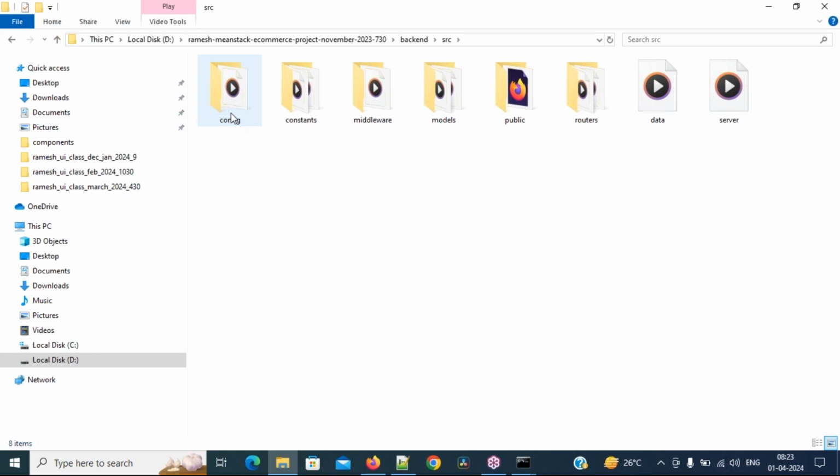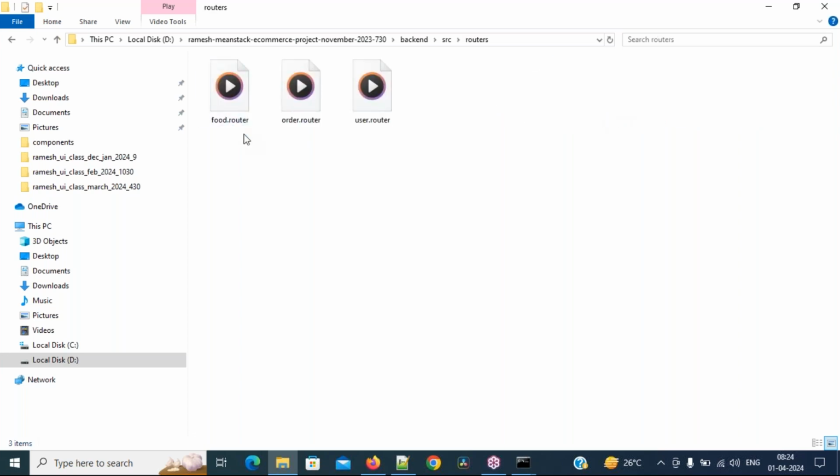I'm going to write configuration, database configuration, constants, middleware, models. Okay, in the public folder, what should be there? Routers and data and server. This is the data we will insert into the MongoDB database, and this is a major file, server.ts. Okay, everybody, routers. Here I will use data for the food related things, user related things. I will show you some code.